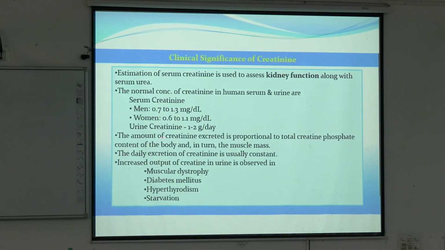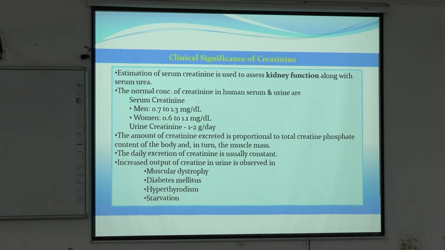And urinary creatinine excretion is 1 to 2 gram per day, okay. And for the increased output of creatine, generally creatine is not excreted, creatinine is excreted. So increased output of creatine can be seen in muscular dystrophy, diabetes, hypothyroidism and starvation.